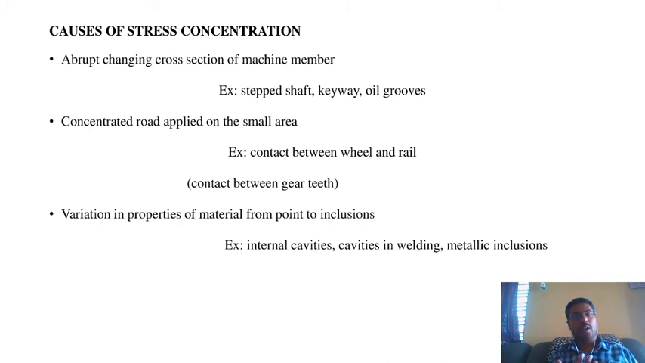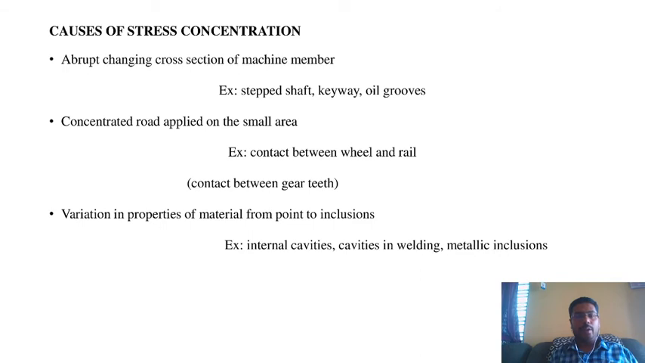The first one is abrupt changing of cross sections of the machine member. Examples are a stepped shaft, keyways, and oil grooves. Abrupt changes of cross section mean sudden stress concentration will automatically occur at particular points, sharp edges, holes, or keyed shafts. The cross section changes automatically.